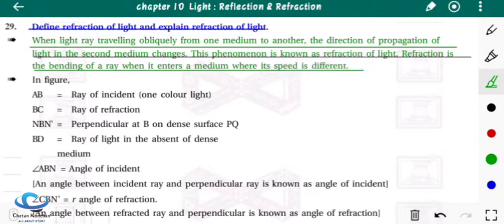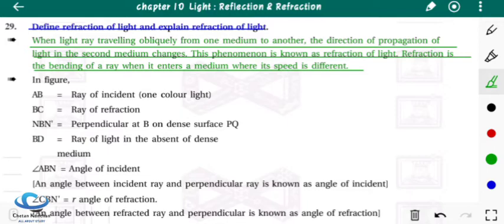Now, what is the main reason behind refraction? The main reason is the change in velocity of light. Earlier we discussed that whenever a light ray travels from one medium to another medium, its velocity changes. In different mediums, the velocity of light is also different.